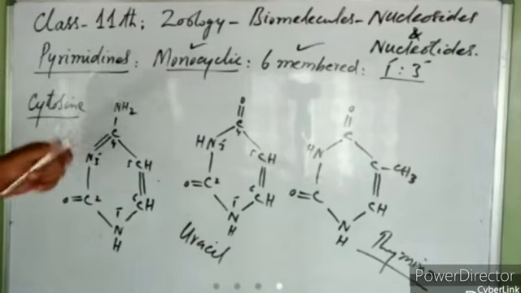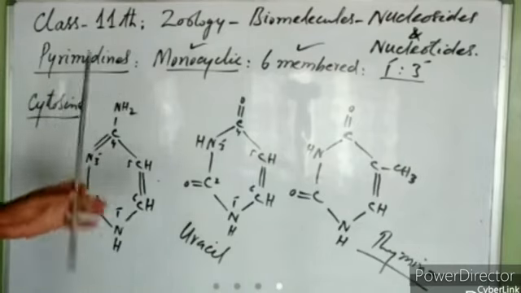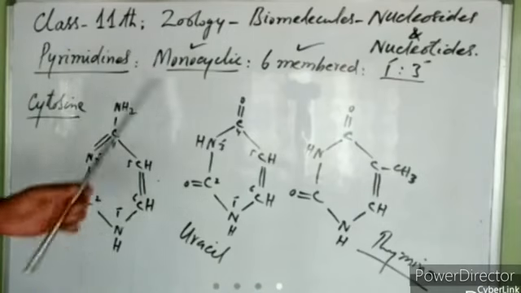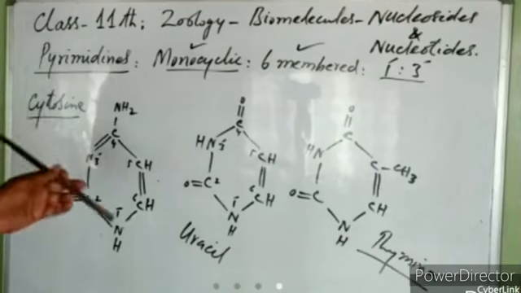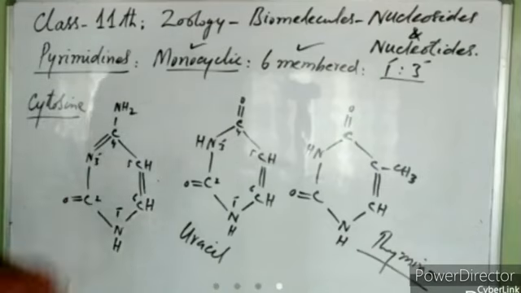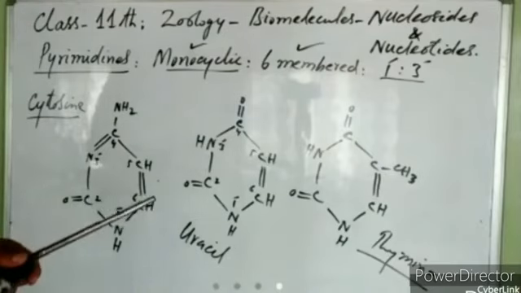So all of them are the nitrogenous bases. First of all, we classified nitrogenous bases into purines and pyrimidines. What are the differences between purines and pyrimidines? I hope you have understood them. Okay? Shall we move ahead?